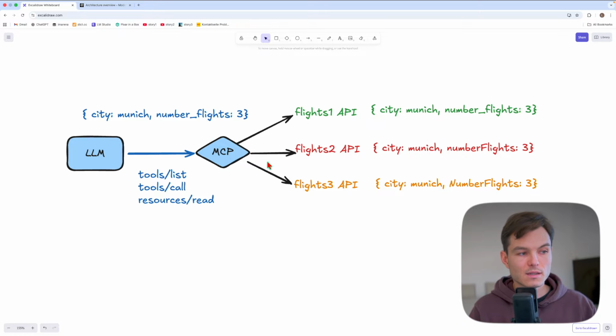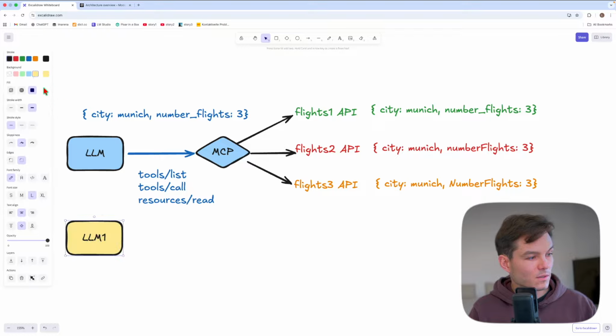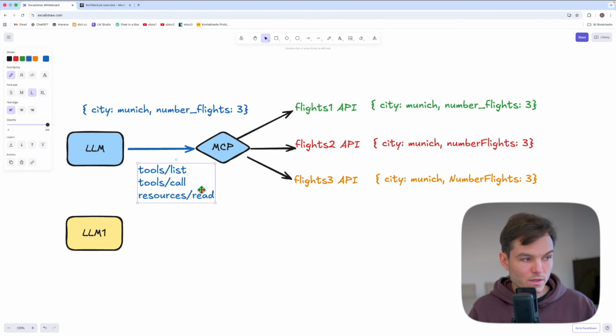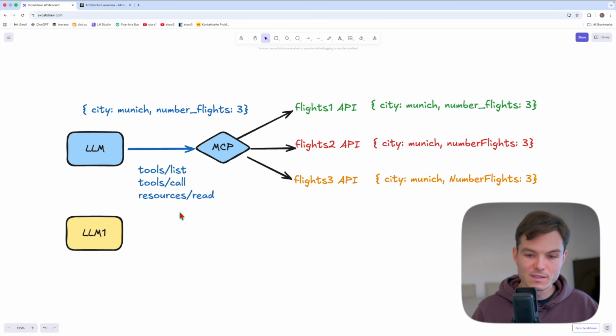And the fact that it standardizes 3 APIs, it's just a standardization pattern to hide complexity from 3 different API layers and to unify them. But if the server here does not provide those 3 tools, then it's useless for the LLM. So what's very important is that those 3 tools are provided, because now every LLM can actually connect to this MCP server and have a standardized way of accessing those APIs instead of LLM having to do the standardization themselves of the different APIs. But also very important part is that the server specifies those tools, if that makes sense. Sorry if that got a bit confusing.